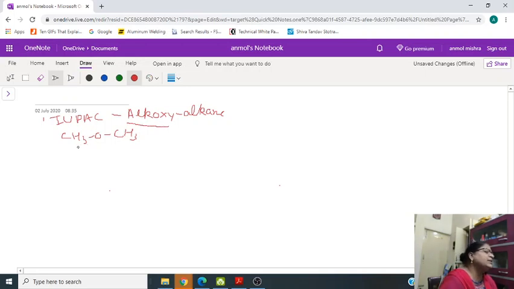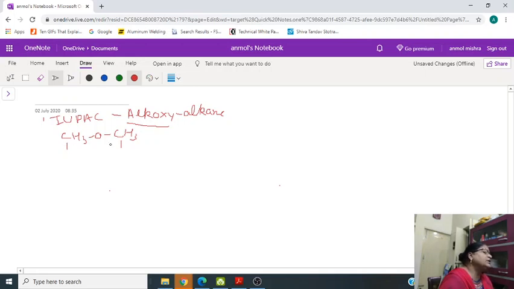Now you can see that around O both alkyl groups are the same. In the common name we write dimethyl ether, but in the IUPAC name, for alkoxy we count the number of carbon atoms.